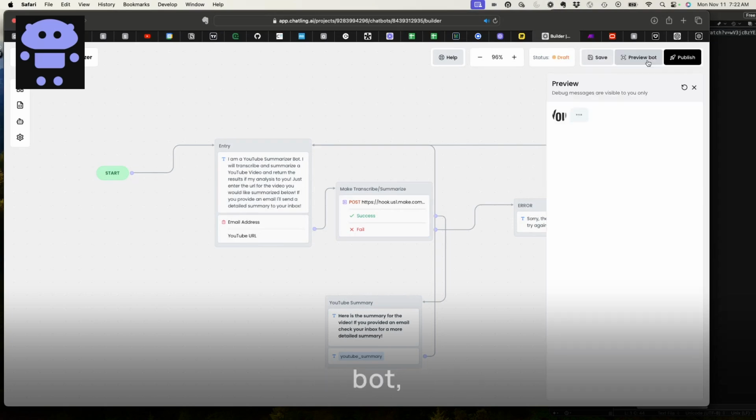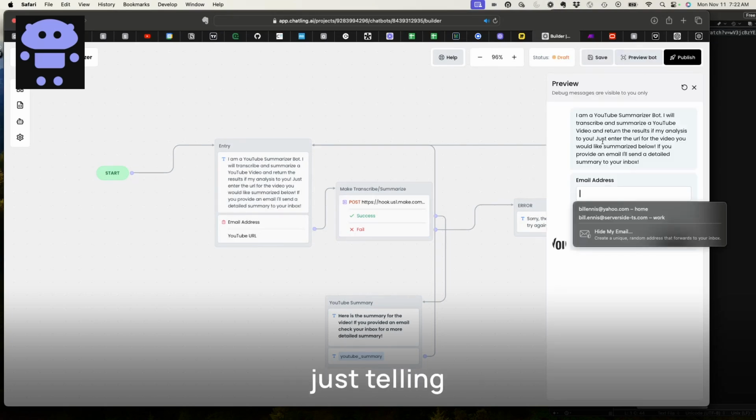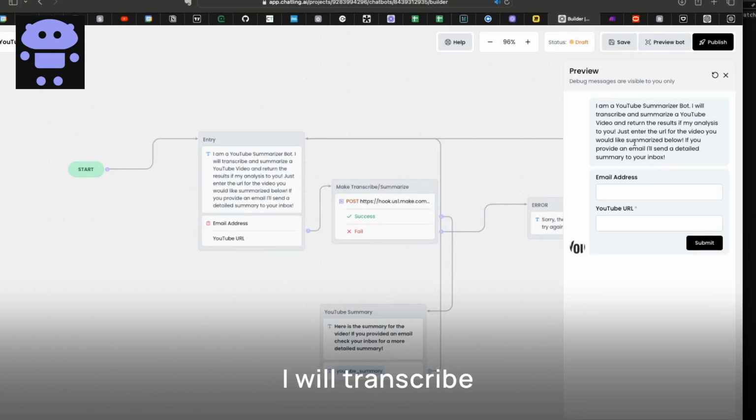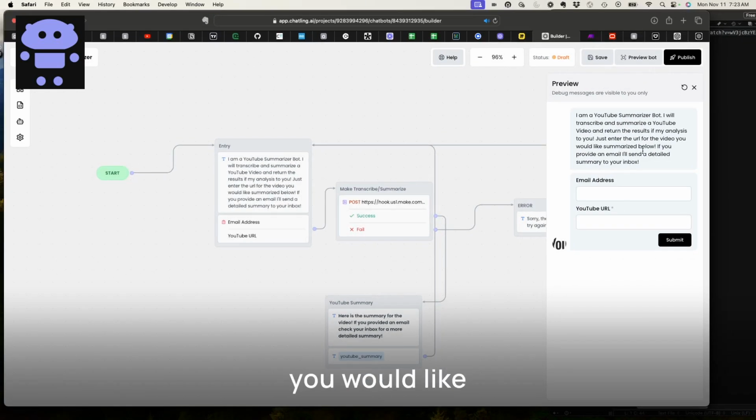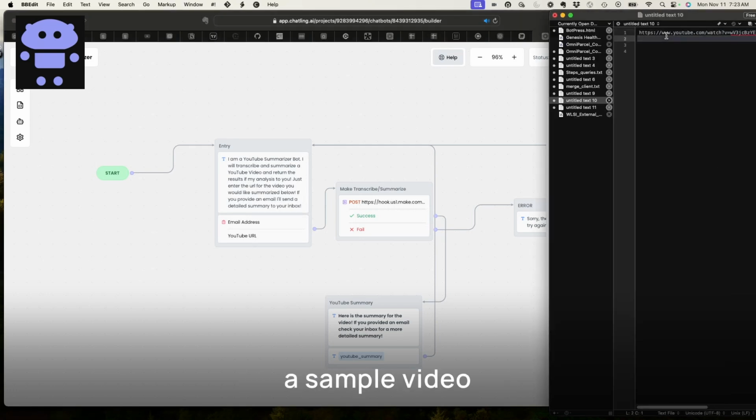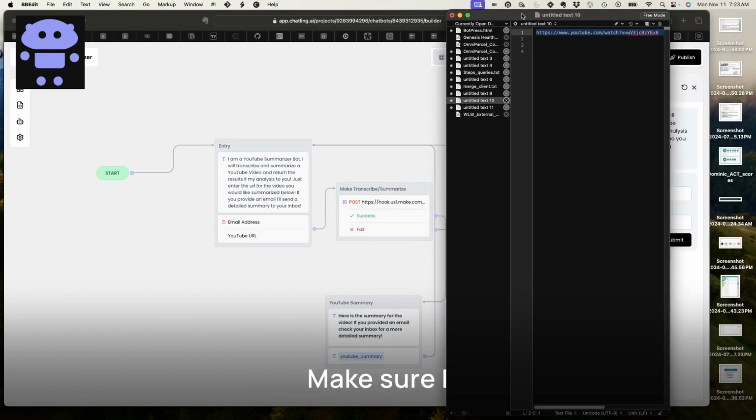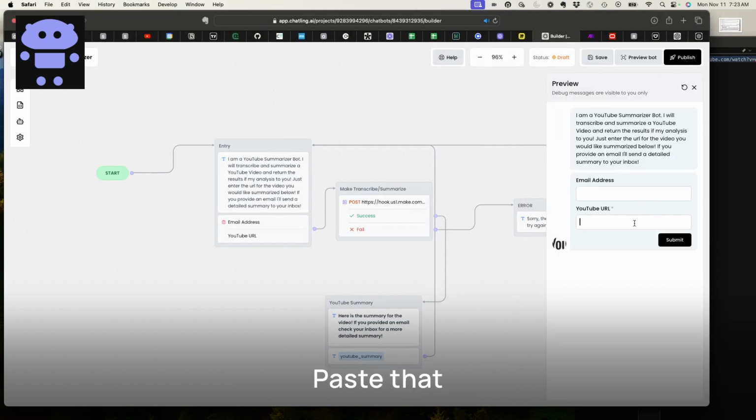We'll preview the bot. And it's just telling us, hey, I'm a YouTube summarizer bot. I will summarize a YouTube video and return results of my analysis to you. Just enter the URL for the video and what you would like summarized below. If you would like to get an email, just provide that as well. So you've got the email address and the YouTube URL, and this is required, obviously. I got a sample video here that I wanted to transcribe. Make sure I got the whole thing. All right. Paste that in here, put my email address in here, and we're just going to submit it.